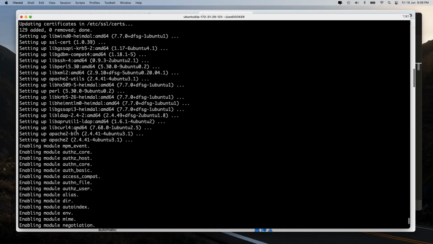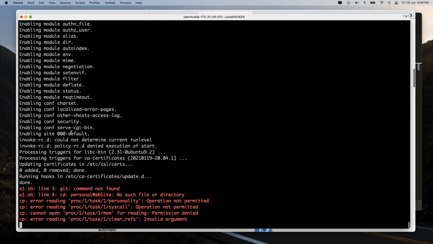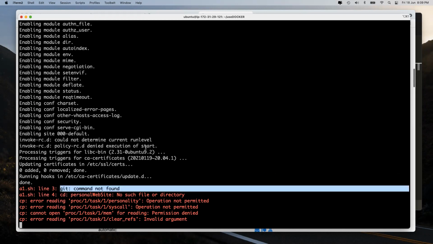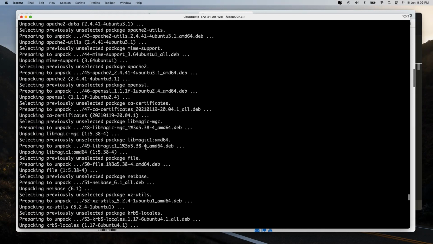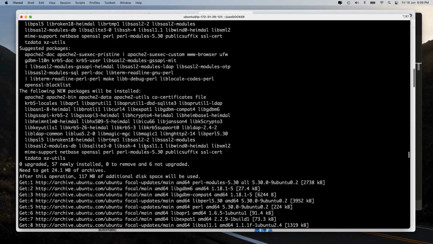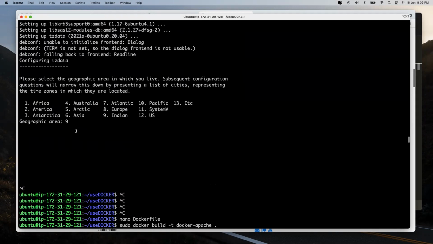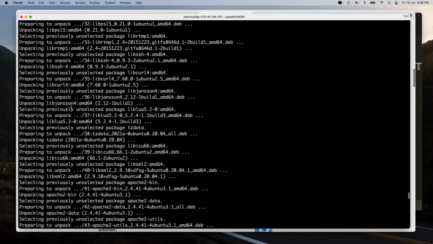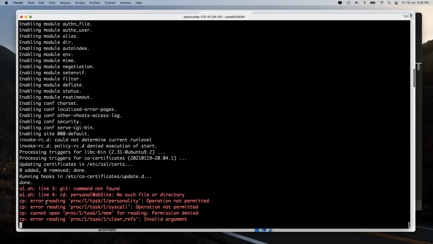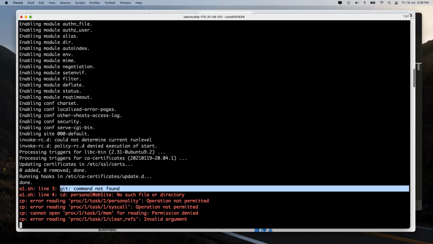Right now it is doing, have a look, Apache only, okay, nothing to do. And it gives me an error where it says git command not found. If you have paid attention, we have already gone ahead of that step. Earlier it had asked me for time zone. After that, it didn't do anything. Now at least I am at the next error where it is saying git command not found.